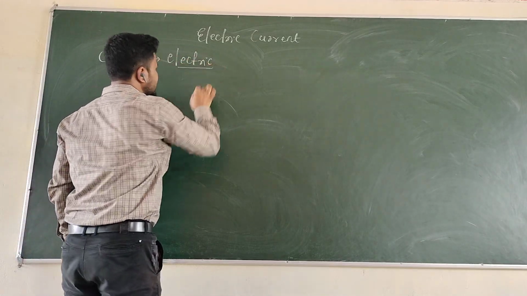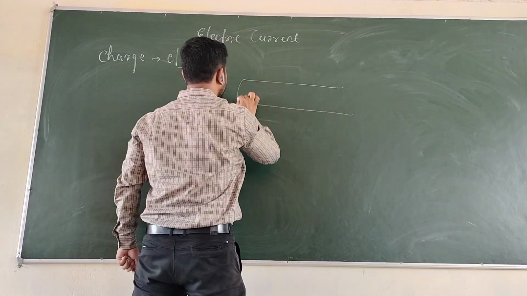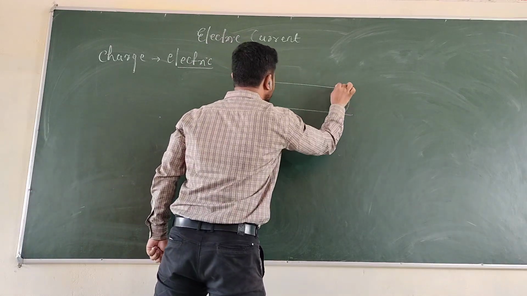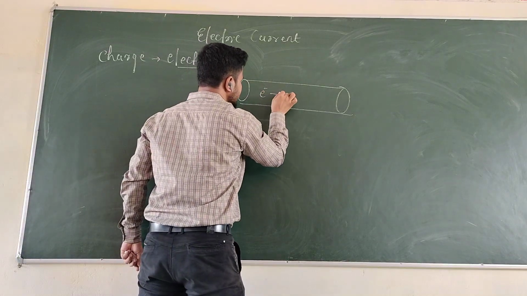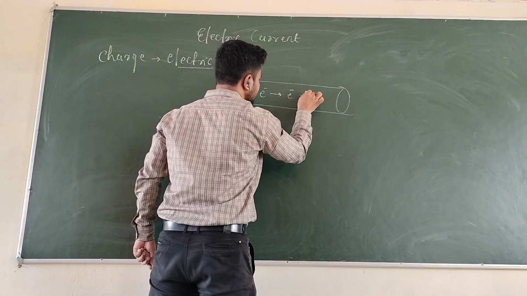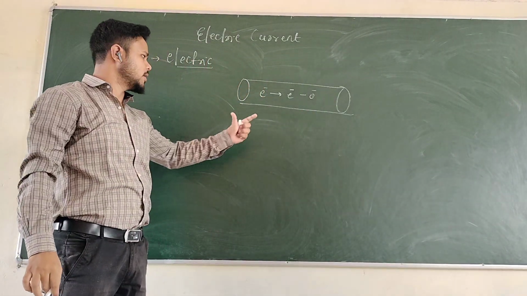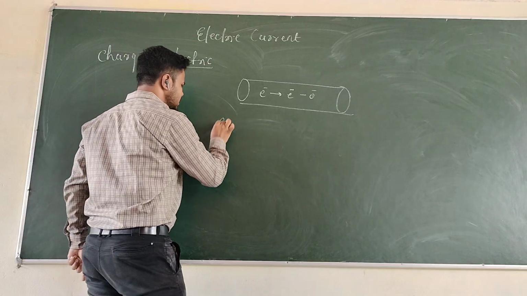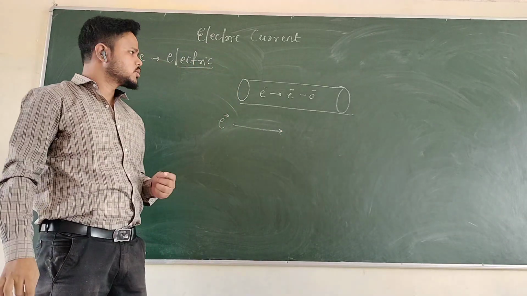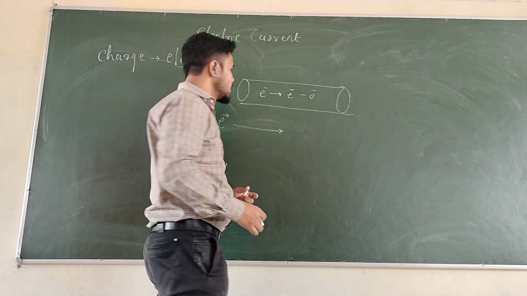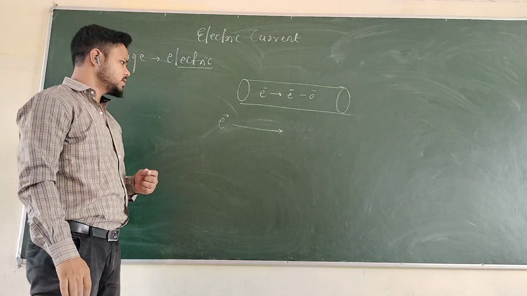So, in the case of a wire, let's say there is a wire over here, and whenever an electron flows in this wire, we say that there is a current in this wire, or even if there is an electron flowing in any direction, we say that there is current. So by definition, an electric current is nothing but the flow of charge per unit time.